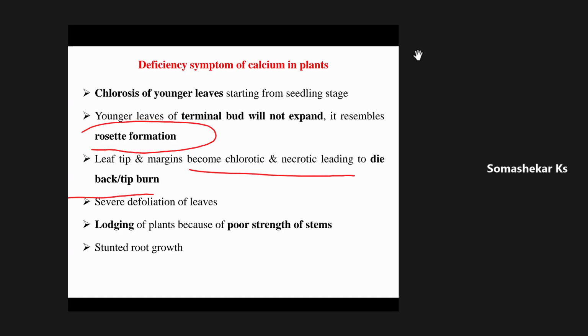Here again you have to clarify your doubt. Again, with respect to calcium deficiency, the tip of the leaves will start dying. Can anyone say whether the tip dying of leaves will be observed in younger leaves or older leaves?